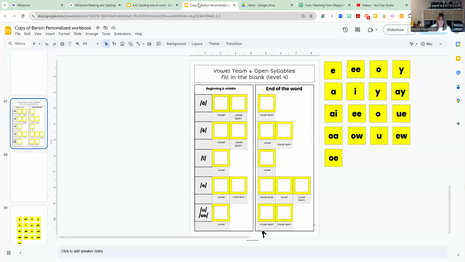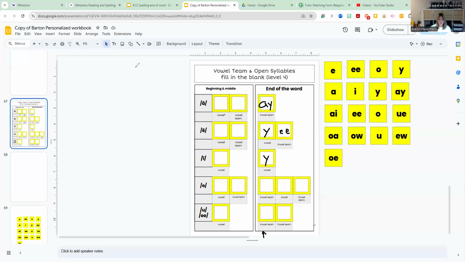Another place that this could be categorized is in the Barton notebook. And so the things that your student learned today would be a Y at the end. They learned that we have two ways to spell the E sound: the regular vowel Y, and now vowel team EE. And if you hear I at the end of the word, it's spelled with a Y. So those are all the things that we learned so far.